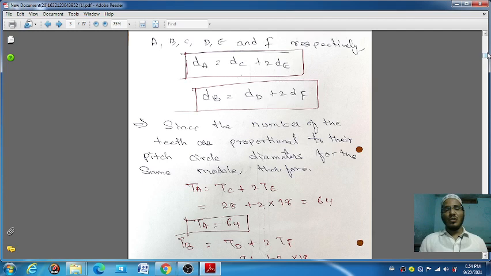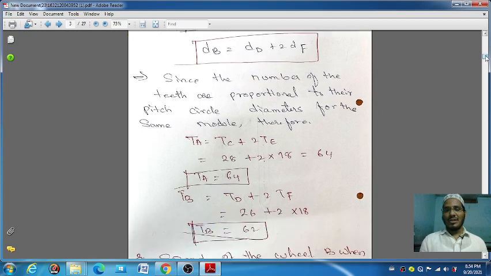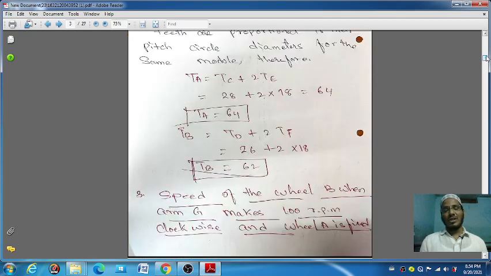So you can change DA in terms of TA: TA is equal to TC plus 2TE. Then substitute the values here, and you will get the number of teeth on gear A. Okay, next, the number of teeth on gear B. Similarly, you will get how many teeth are on A and B.